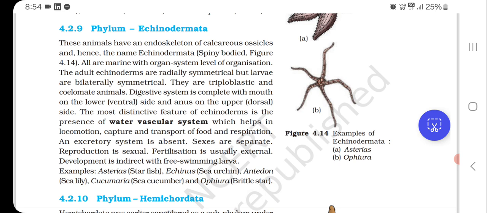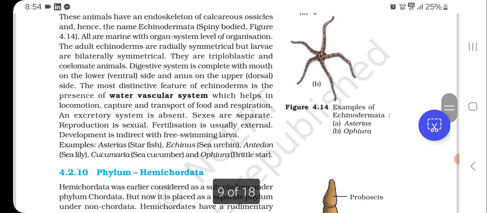The most distinctive feature of echinoderms is the presence of water vascular system, which helps in locomotion, capture and transport of food, and respiration. An excretory system is absent, sexes are separate, reproduction is sexual, fertilization is usually external, development is indirect with free swimming larvae.